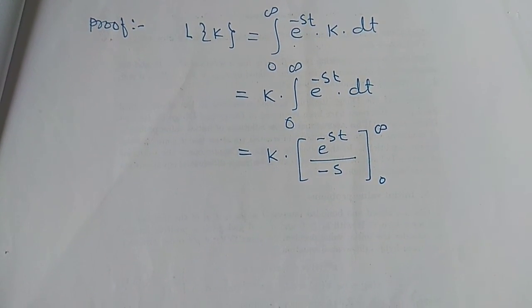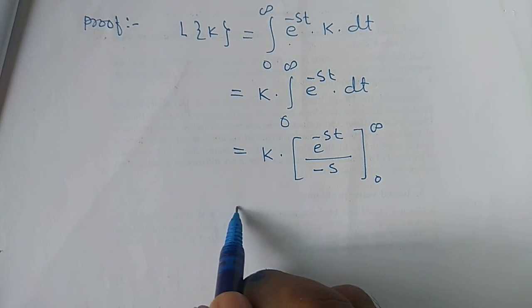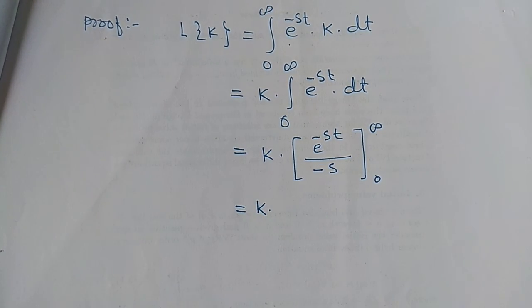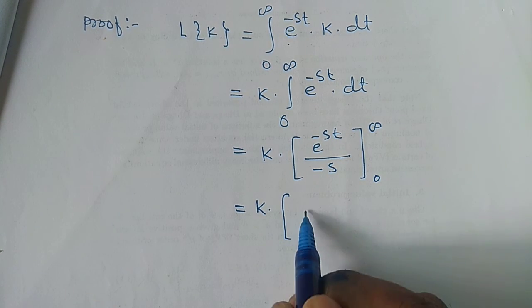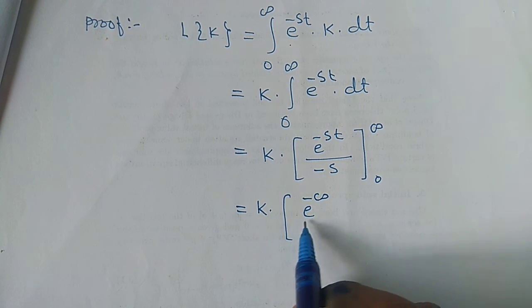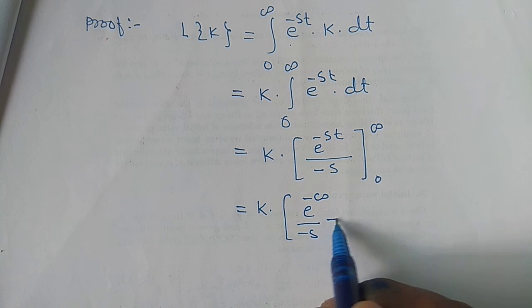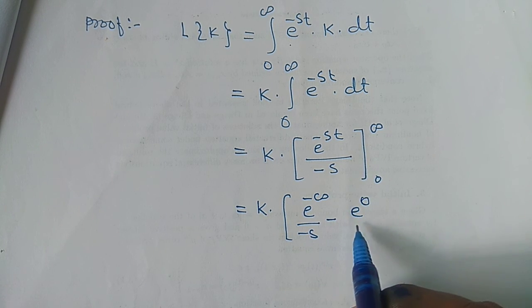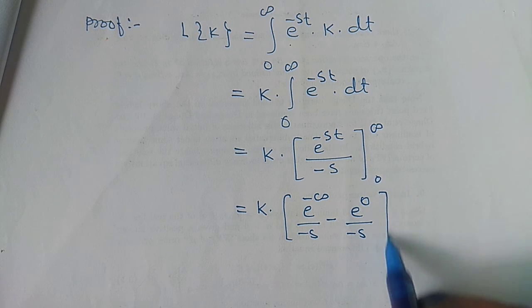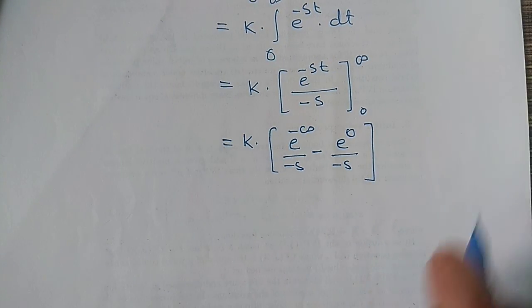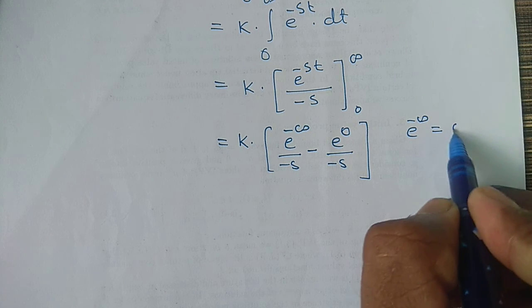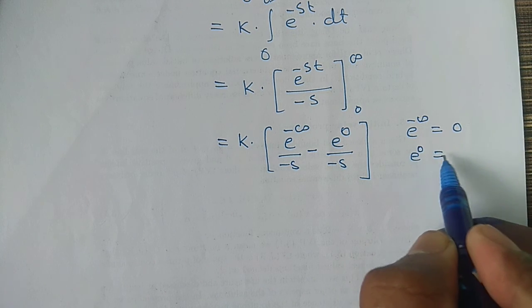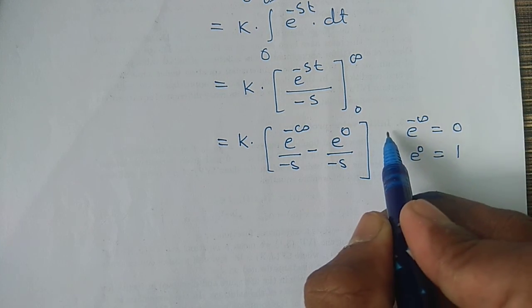If we put the limit here, k into e to the power minus infinity divided by minus s, minus e to the power 0 divided by minus s. We know that e raised to minus infinity is equal to 0 and e raised to 0 is equal to 1.